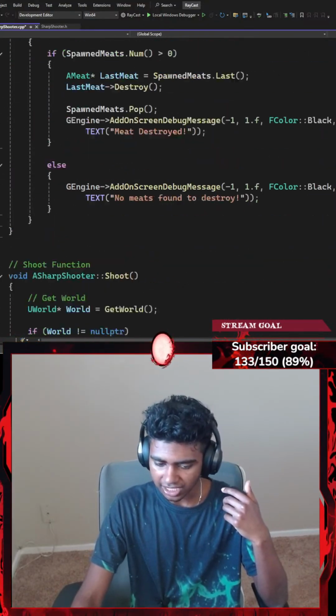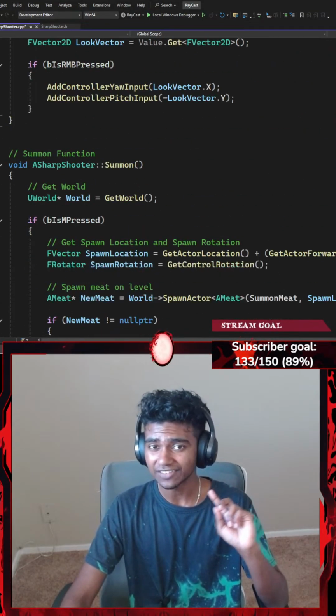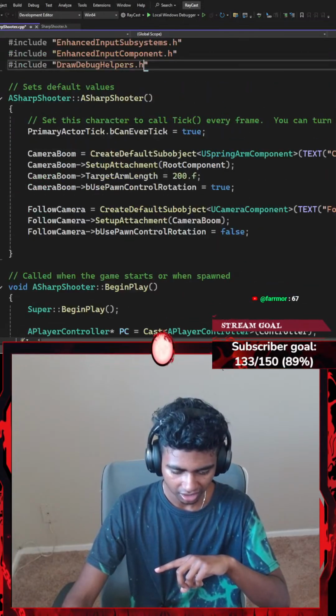Okay, so now that I've included my draw debug helpers header file, I can get access to my draw debug line, which for some reason I had access to without even including this header file here.